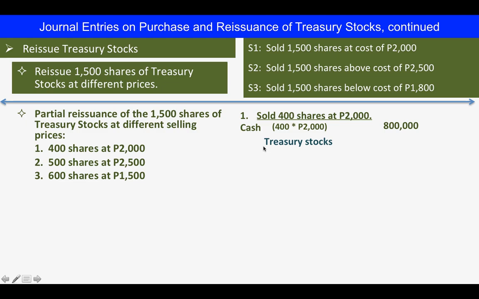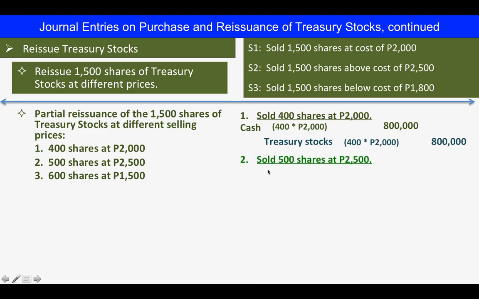As I have said, we will use the same information from the previous slide wherein we purchased treasury stocks at 2,000. So here we will have 400 times the 2,000 acquisition cost of treasury stocks, so we will have 800,000. So there's no difference because we reissued it at cost.